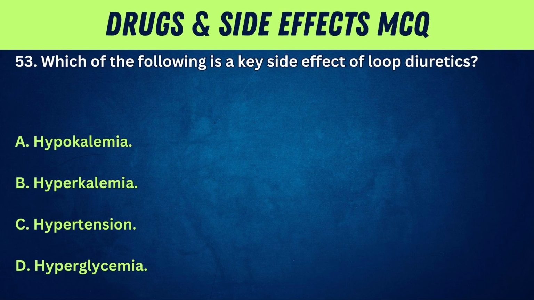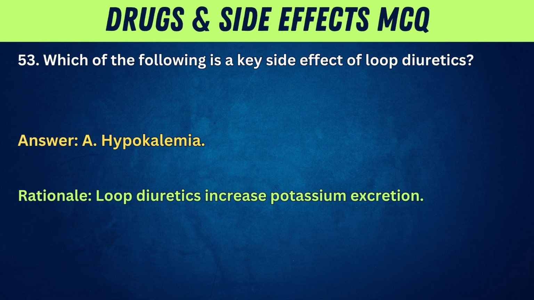53. Which of the following is a key side effect of loop diuretics? A. Hypokalemia. B. Hyperkalemia. C. Hypertension. D. Hyperglycemia. Answer: A. Hypokalemia. Rationale: Loop diuretics increase potassium excretion.